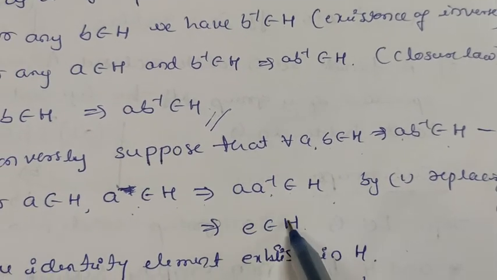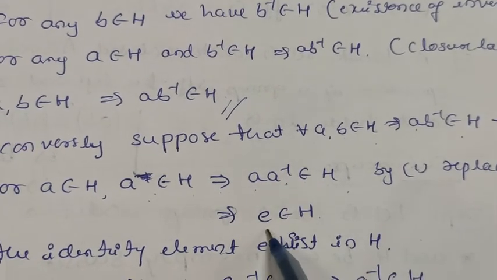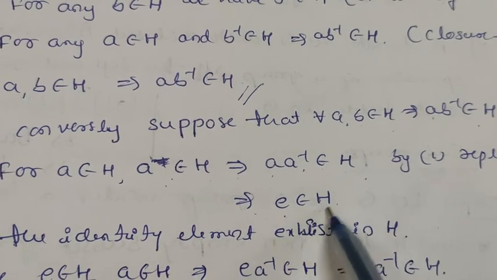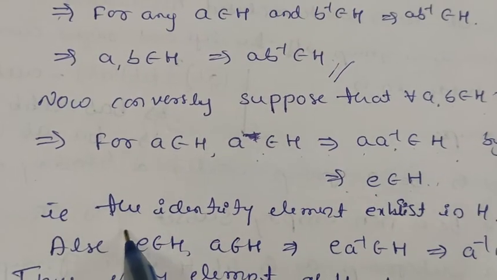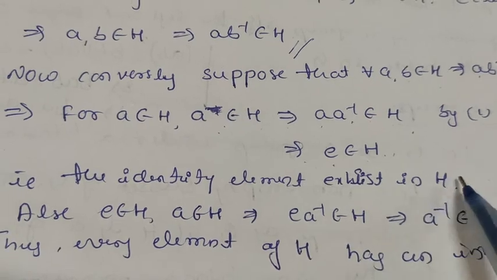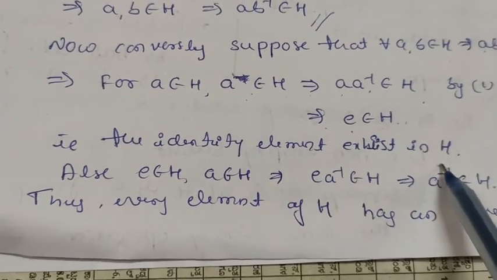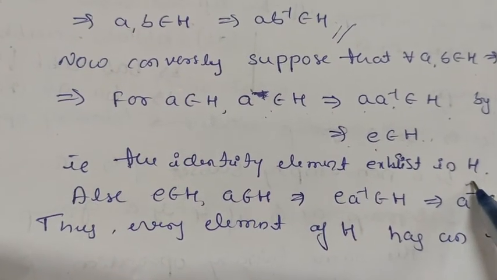We know a into a inverse is e. This implies e belongs to H, which means the identity element exists in H.